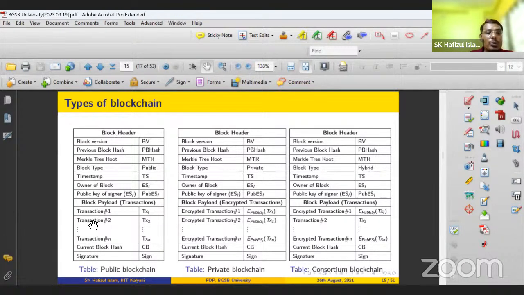You see, in the public blockchain, the transactions are available in plain text form. But if it is a private blockchain, they are in encrypted form. It will be encrypted by the public key of the owner, right? And if it is a consortium, some of the transactions are publicly available and some of the transactions are encrypted. That is why it is a consortium blockchain.